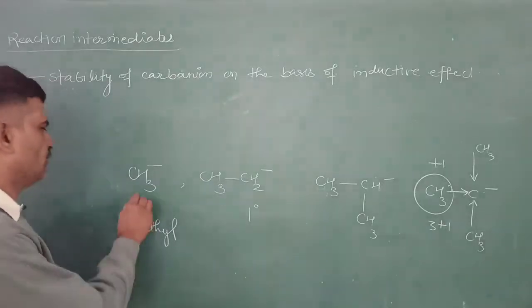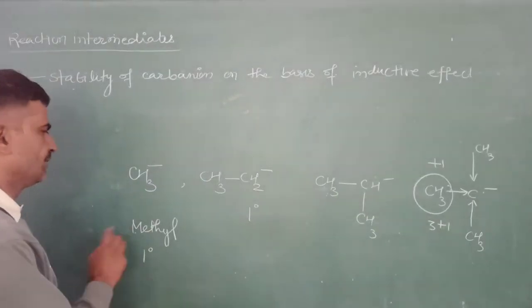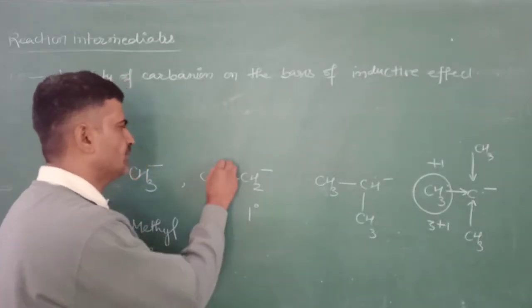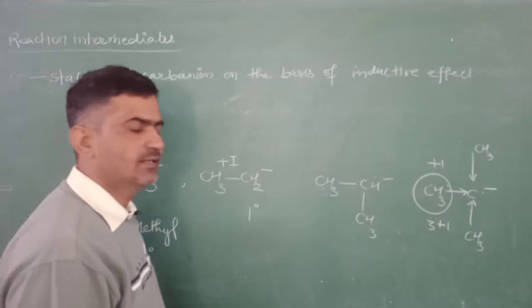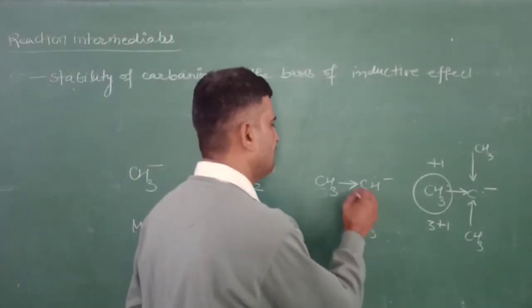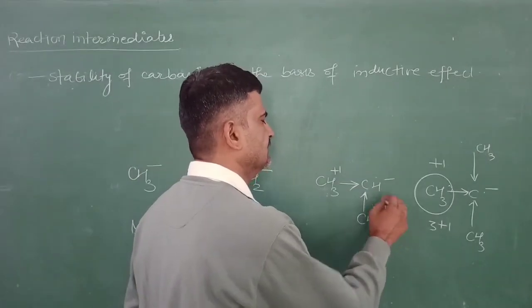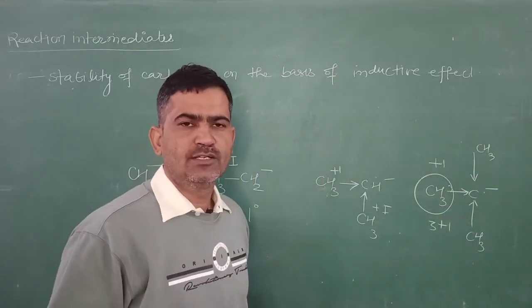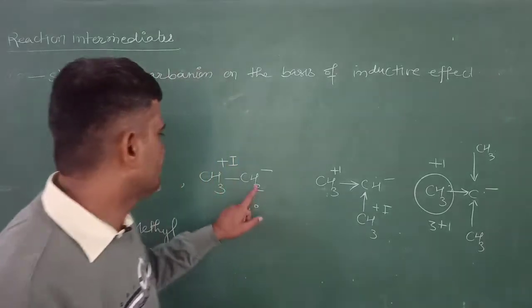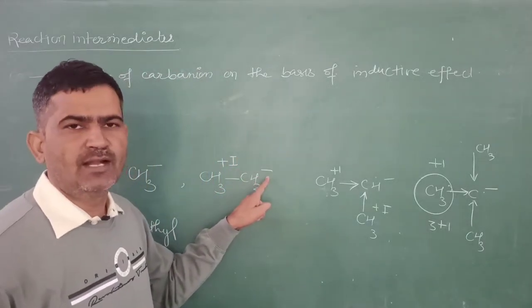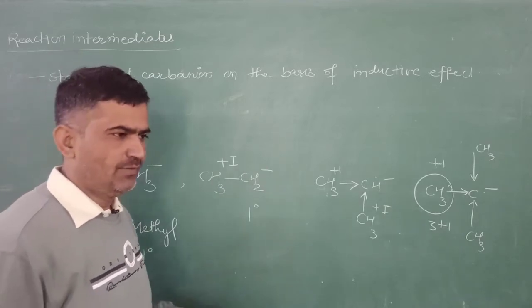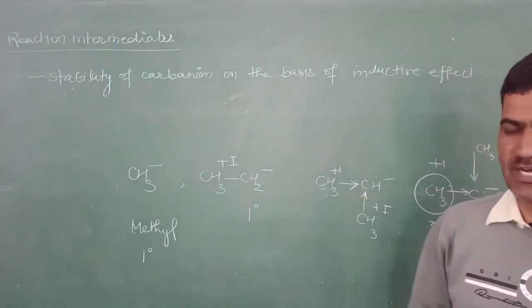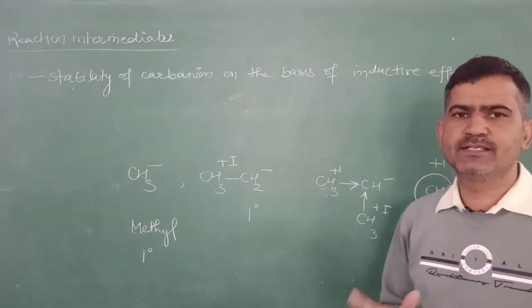So the methyl carbanion is the most stable, and after this there is the ethyl primary carbanion, because there is only 1 plus I inductive effect, then a 2 plus I inductive effect, and then 3 plus I inductive effects. The inductive effect pushes the electron towards this negatively charged carbon atom, which already has a negative charge, and it gives more electrons to it, creating accumulation of the charge on this carbon and decreasing the stability.